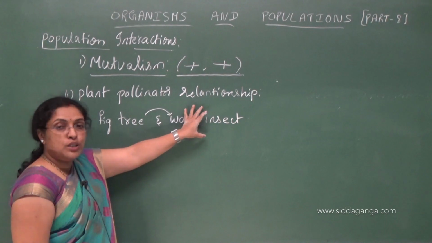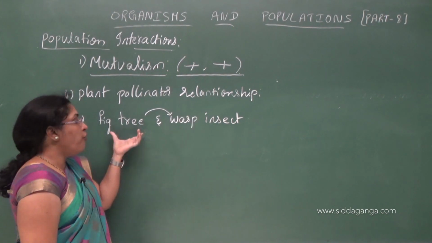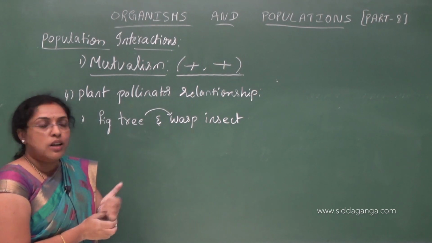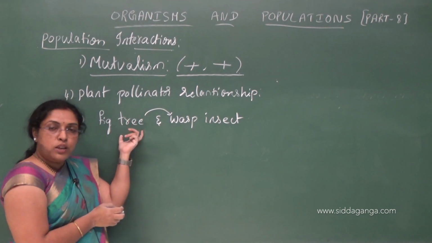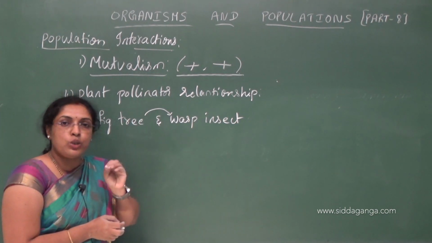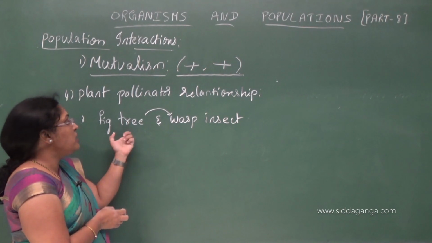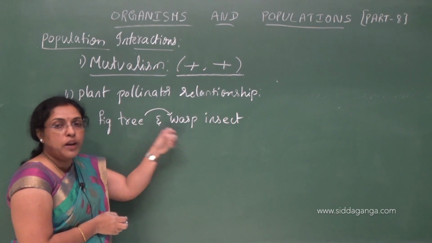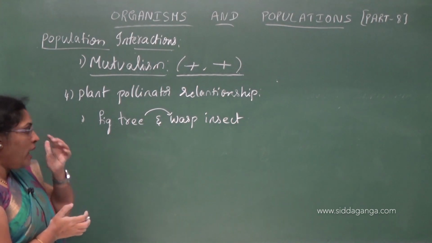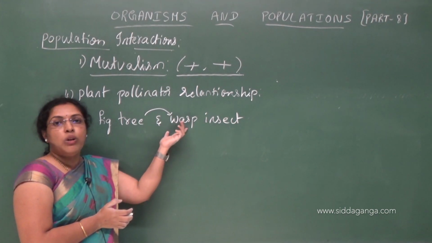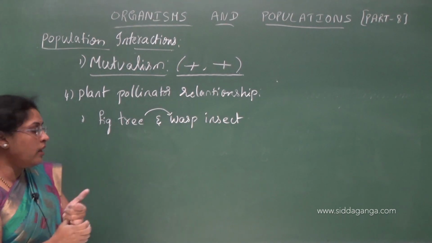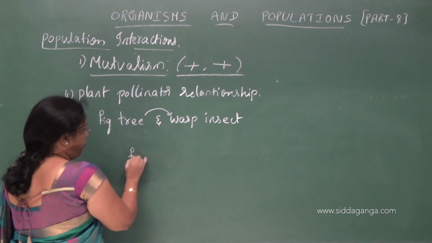In the absence of wasp insect, fig inflorescence will not pollinate. The inflorescence of fig tree is going to be pollinated by wasp insect only. Understood? So these fig trees are specific to wasp insect for their pollination to occur. This wasp insect will go in search of a place to lay the eggs in the fig fruit.